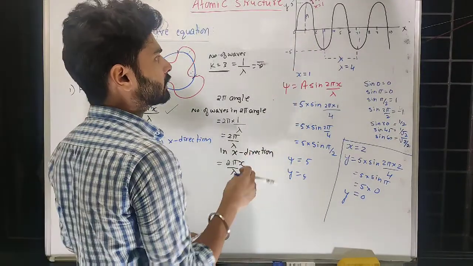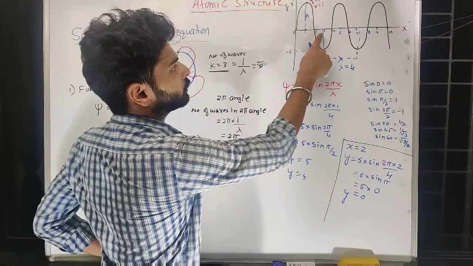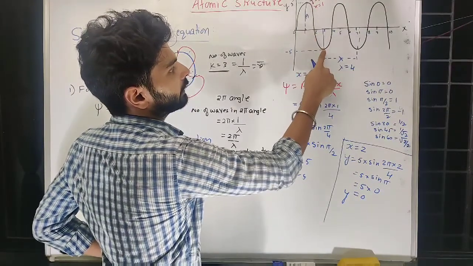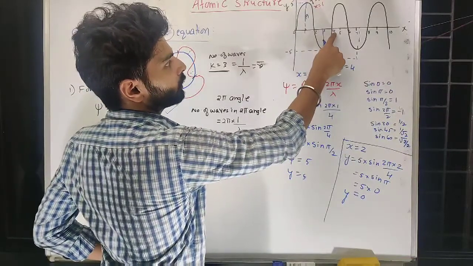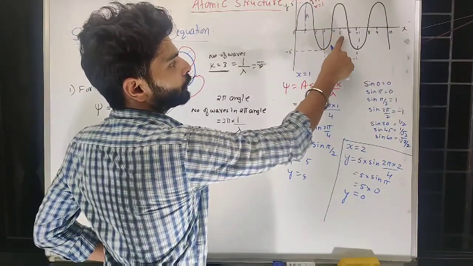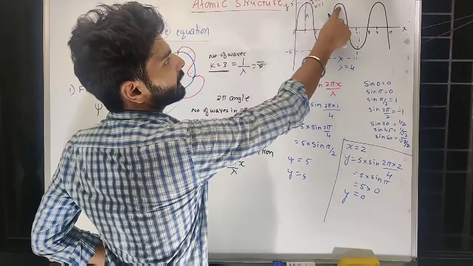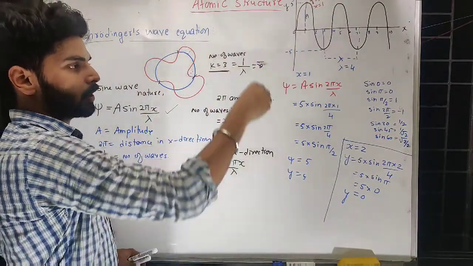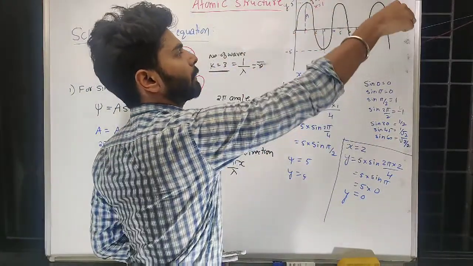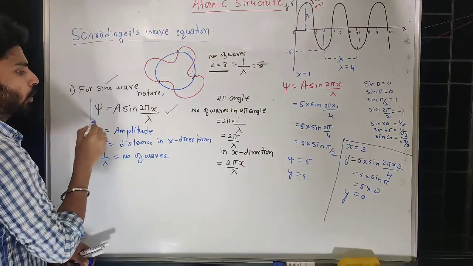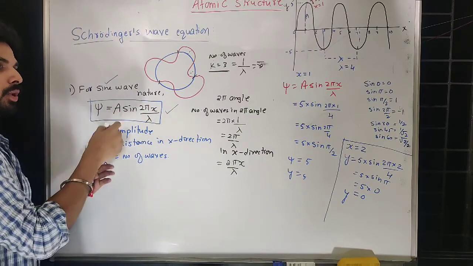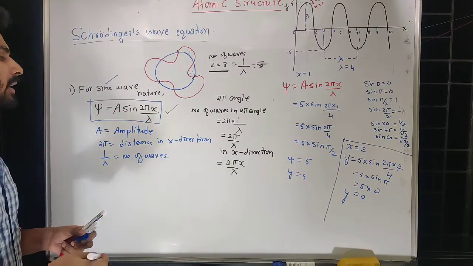If you keep x equal to 3, then you will get y as minus 5. When you keep x equal to 4, then you will get y equal to 0. When you keep x equal to 5, you will get y as 5. That means the graph is changing in this manner. So all sine waves will hold this equation true. So how come we derived this? This is how we got that.